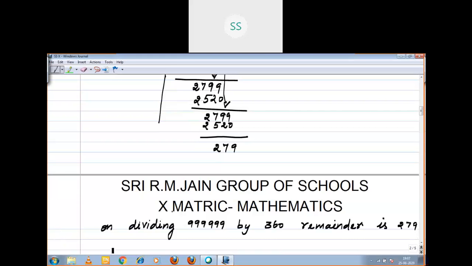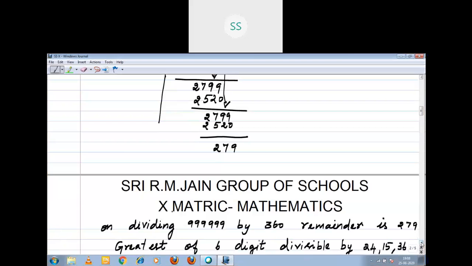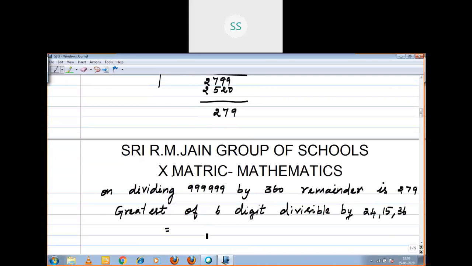Greatest number of 6 digit divisible by 24, 15, 36 is equal to 999999 minus, you are subtracting your remainder from the greatest 6-digit number, then you arrive at 999,720.